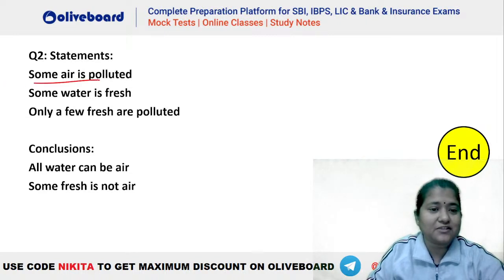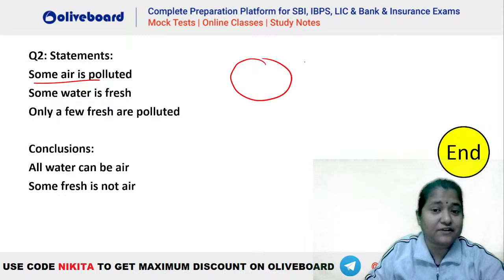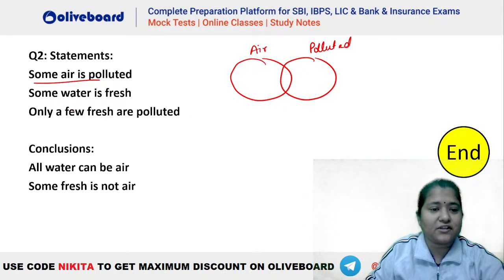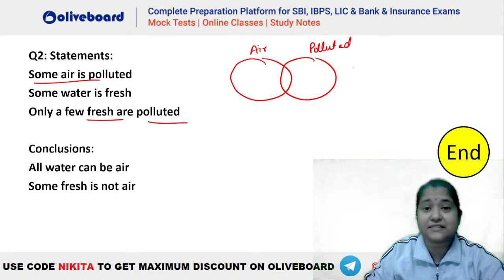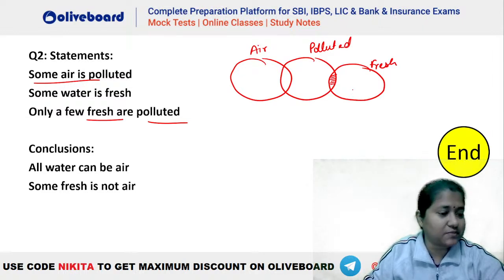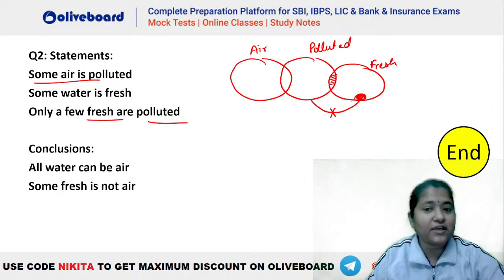So some air is polluted, right? So there has to be a definite interaction between your air and polluted. Some air is polluted will be like this. Some water is fresh. Only a few fresh are polluted, so some fresh are polluted and some fresh are not polluted. Let's say this is your fresh here. So there should be a definite interaction between fresh and polluted, and there should be a definite portion of fresh which will never be a part of polluted. So fresh going completely inside polluted is not a possibility.